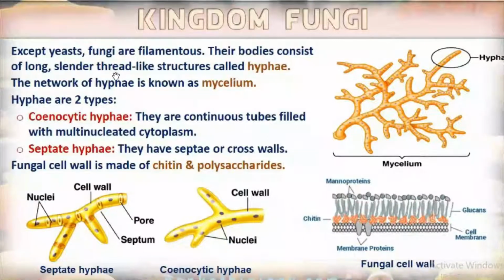See, except this unicellular yeast, all other fungi are filamentous. Their bodies consist of long, slender, thread-like structures. This structure is known as hyphae.